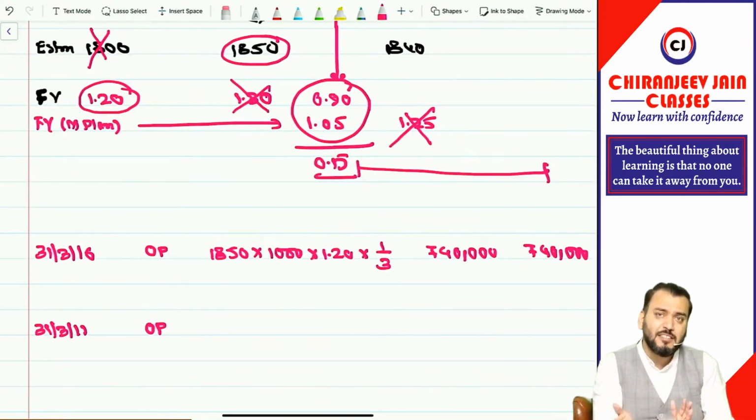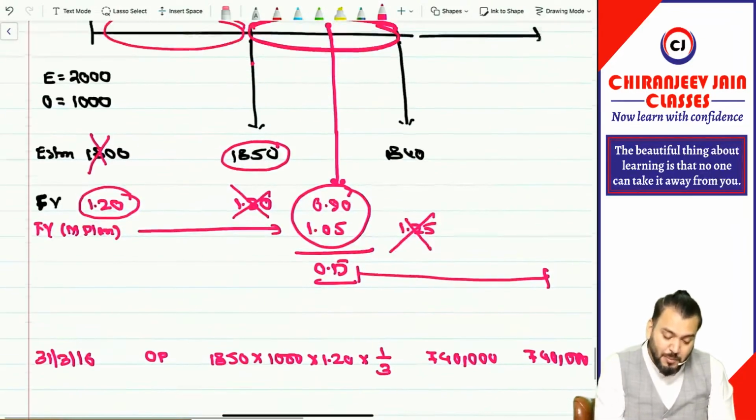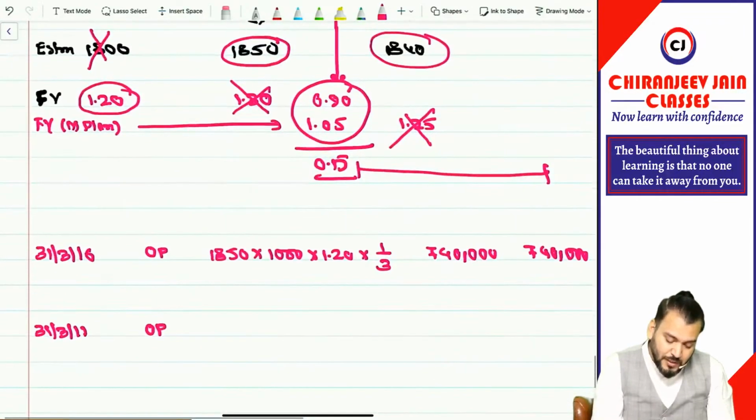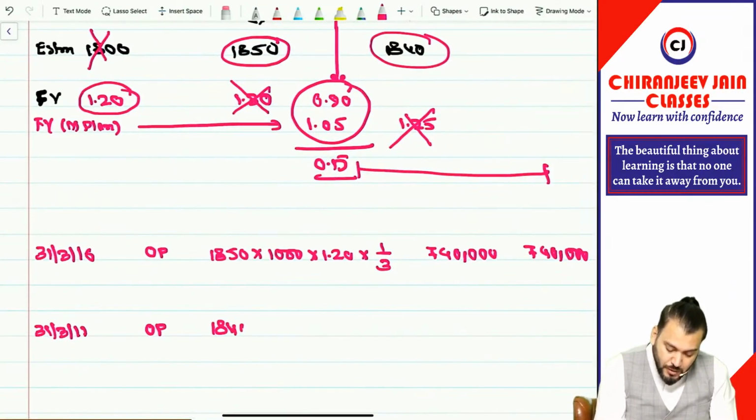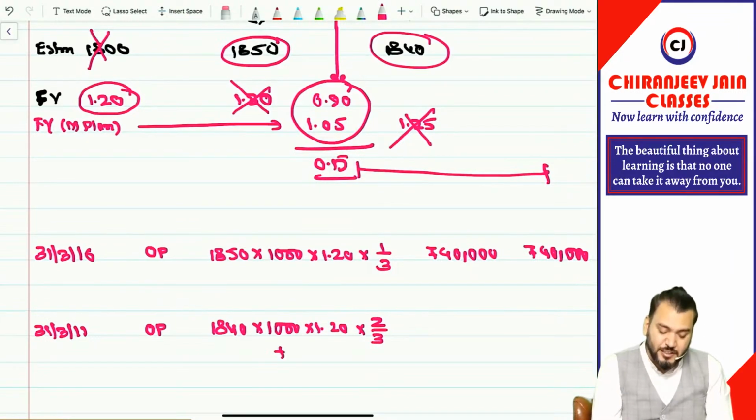You need to recognize expense as you have done before. Correct? So now the number of employees will change to 1840. We will take 1840 into 1000, and the fair value will remain the same, 1.20. We'll do 2 by 3. Plus, there is some additional expense.